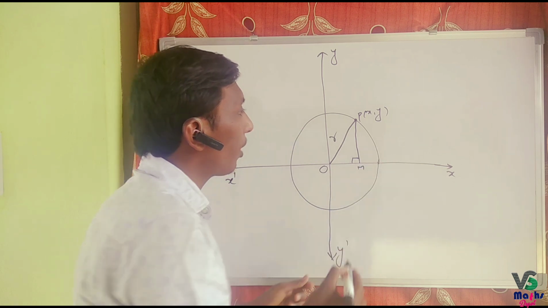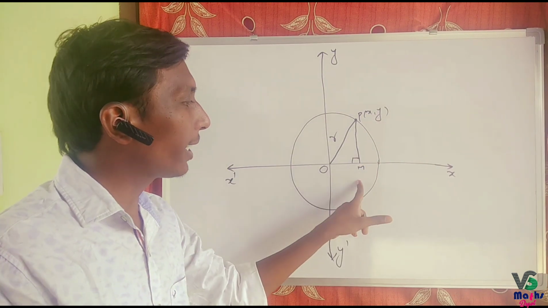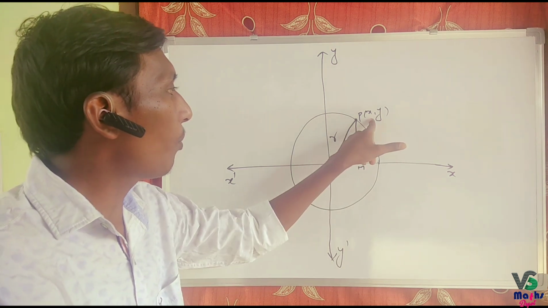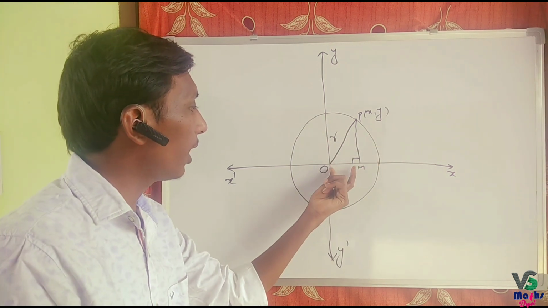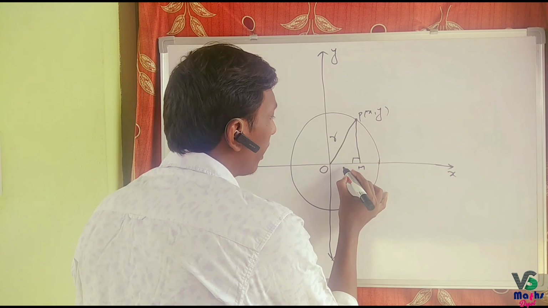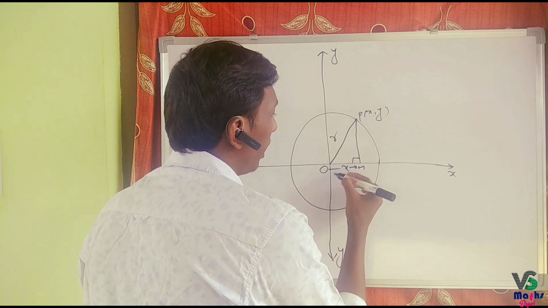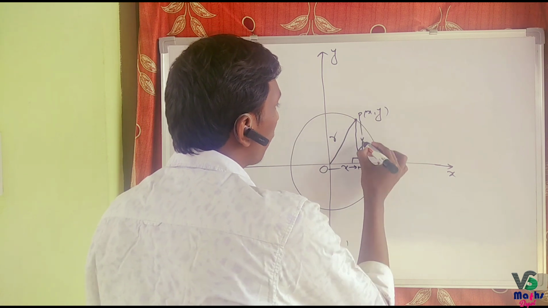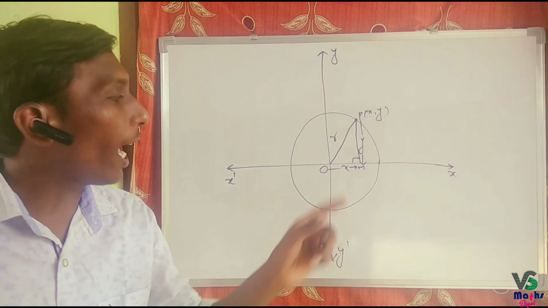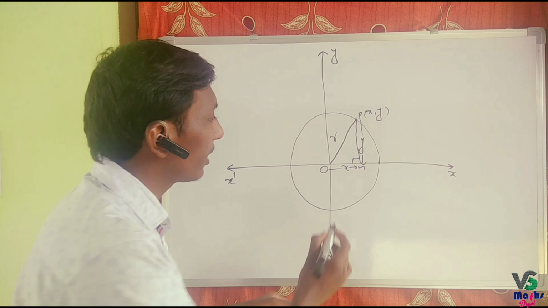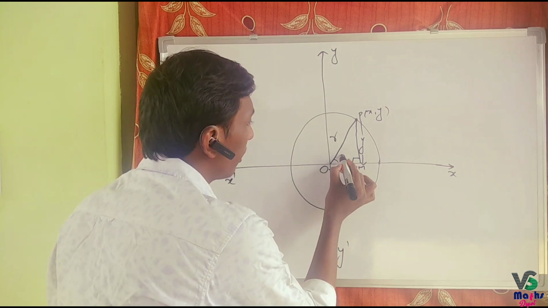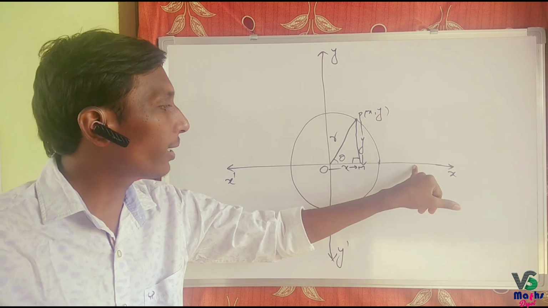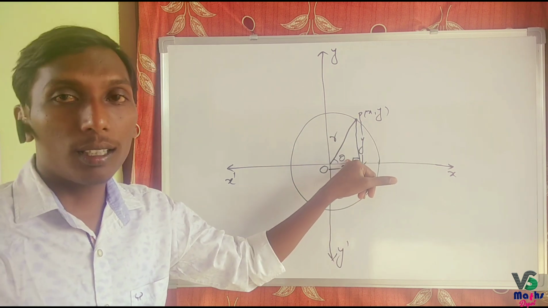Draw a perpendicular from P x comma y to x-axis and denote this point as M. This is a point x comma y. Therefore, the distance from O to M is x, and the distance from P to M is y. The angle made by OP with the positive x-axis is taken as theta.